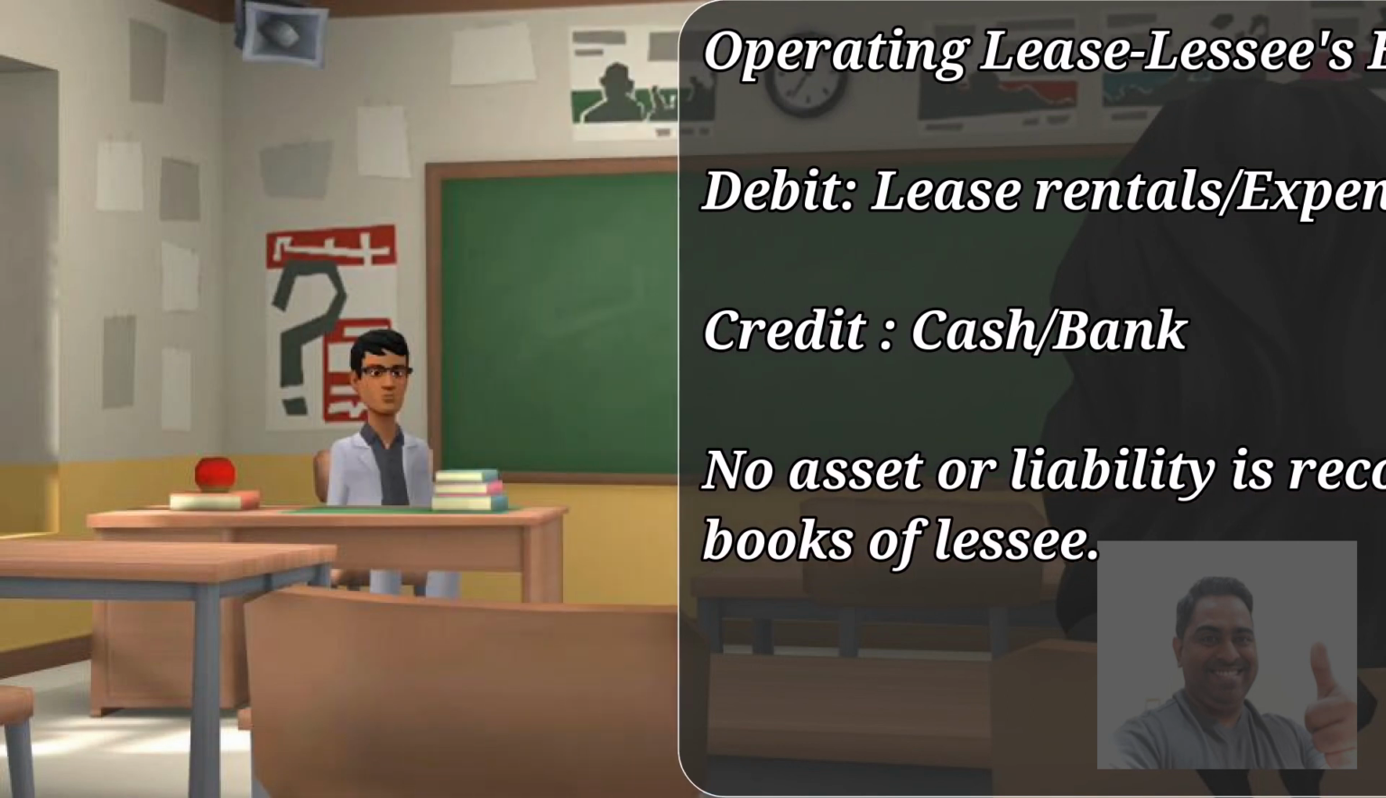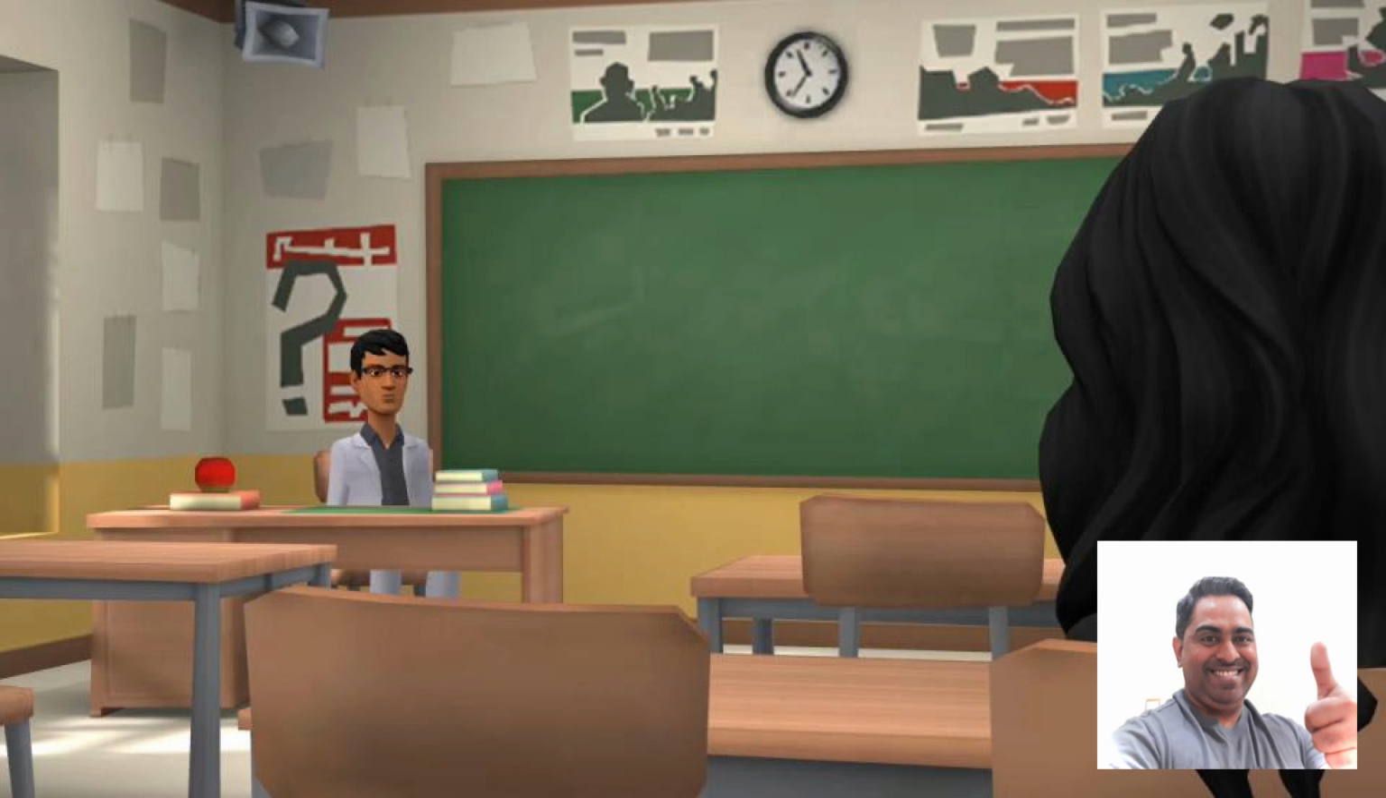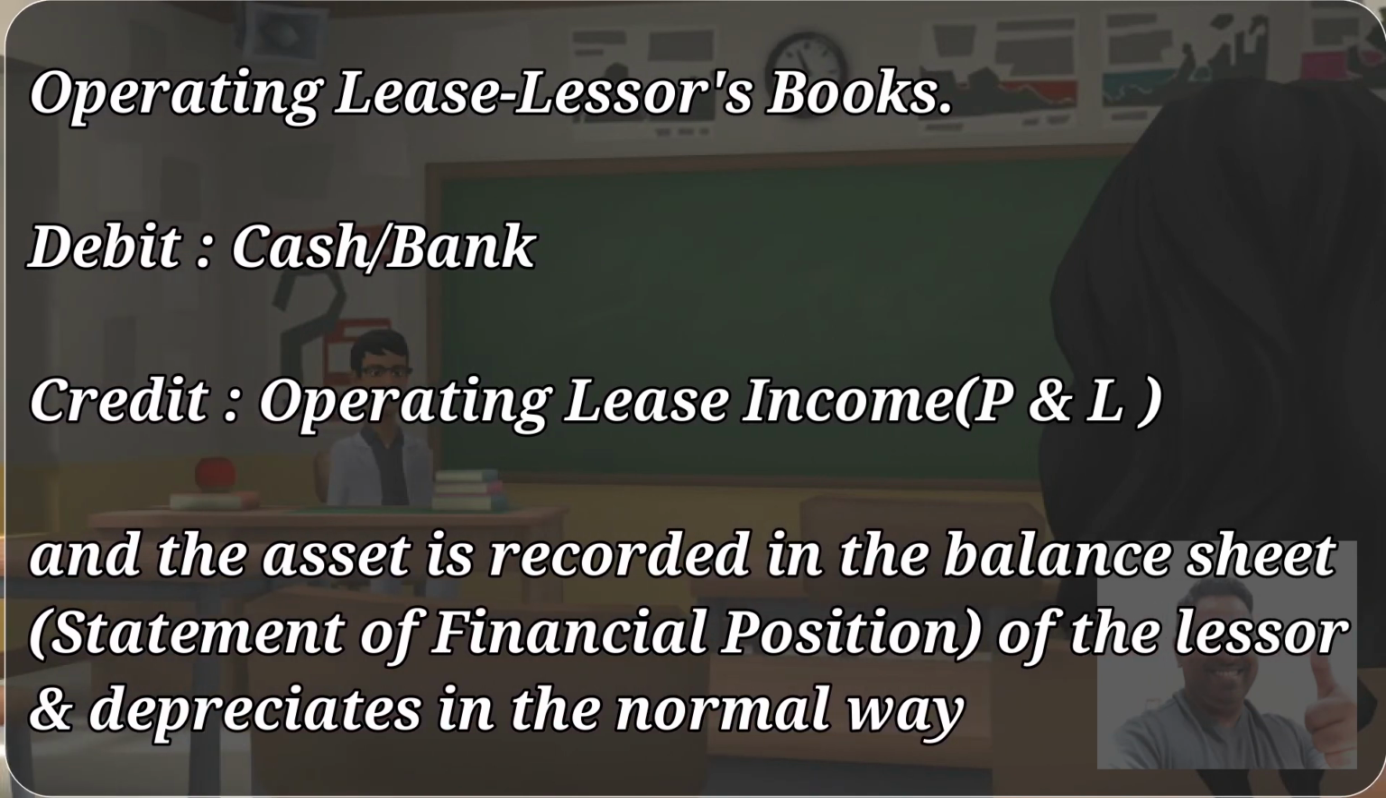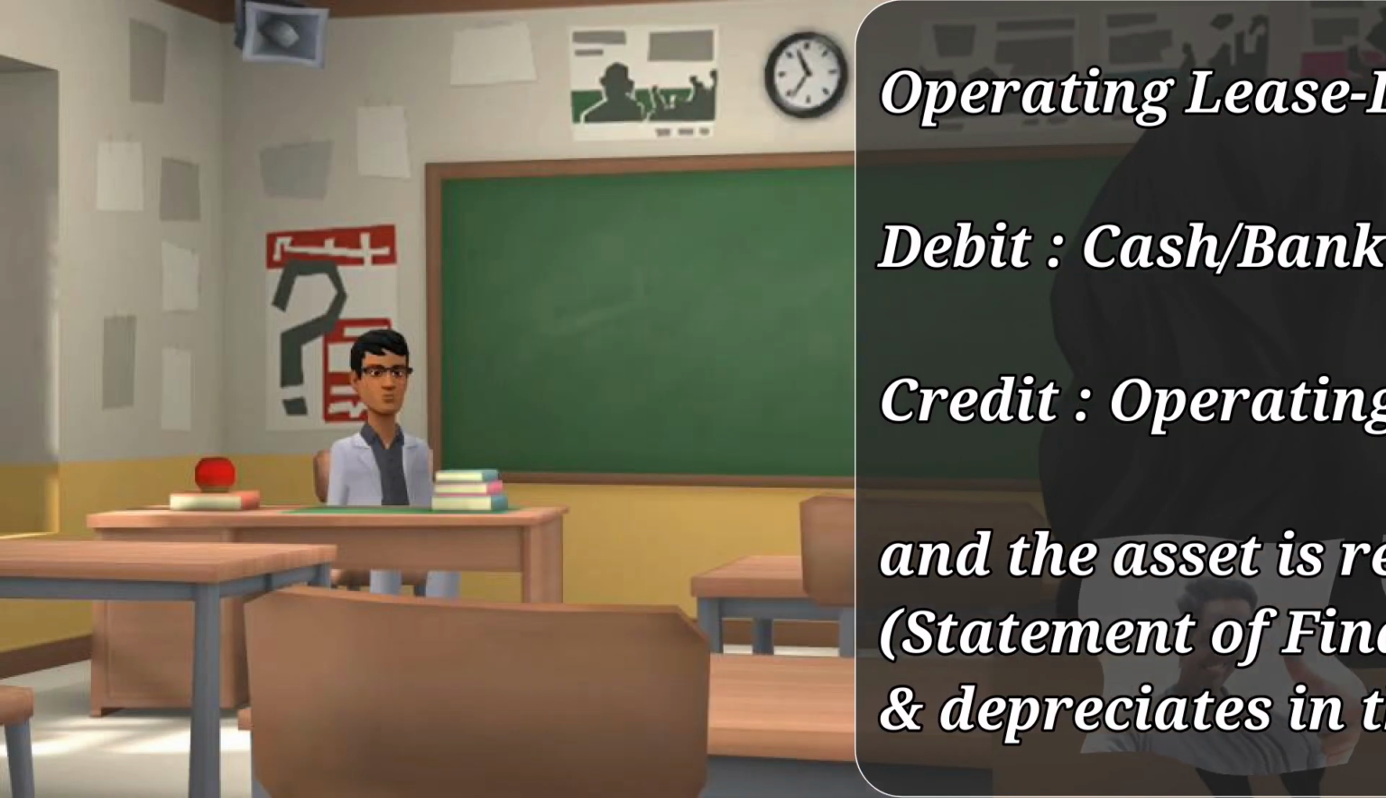In a similar way, in the lessor's books, when he is getting the lease payment, for example a check, he will deposit it in the bank. So he will debit the bank and credit operating lease income, and the asset is recorded in the balance sheet or statement of financial position of the lessor, and he depreciates it in the normal way as with other assets.